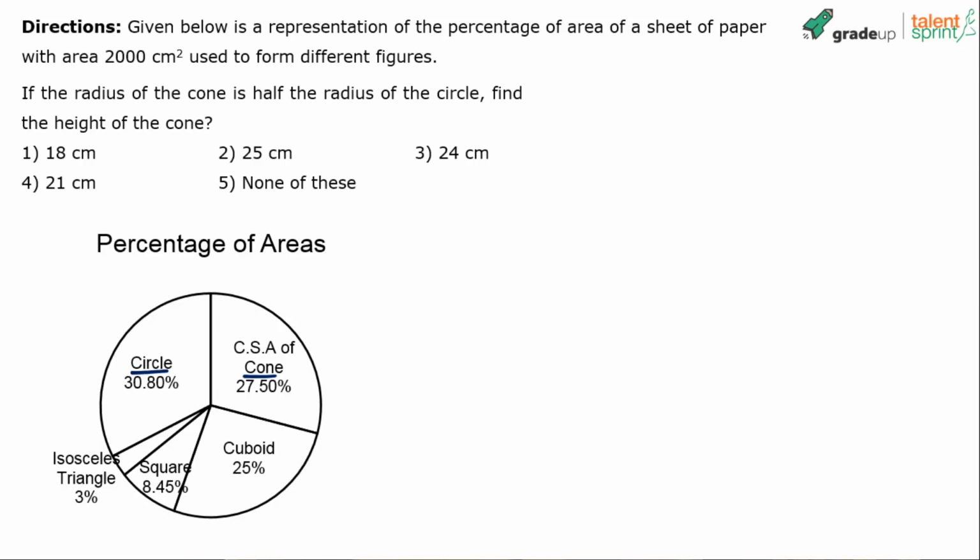I'll wait for more responses. 24. Vijay has got 24, option 3. Rahul Kumar Jha has got 21. Good, so answers have started coming in, but not all of you are on the same page, right?